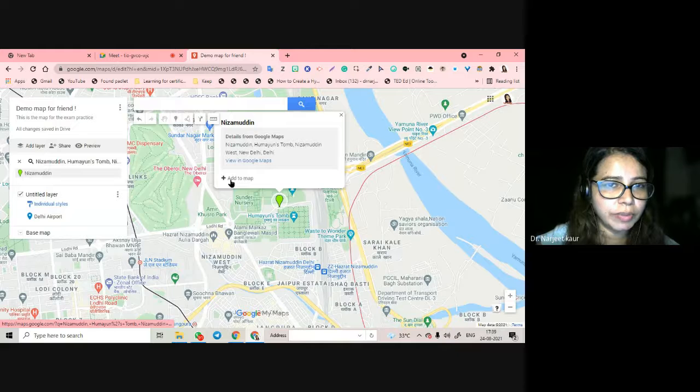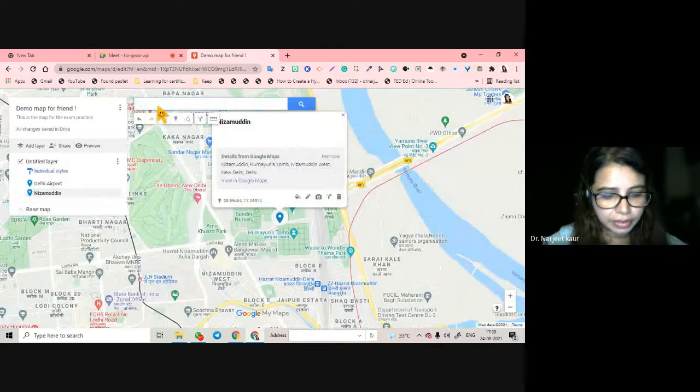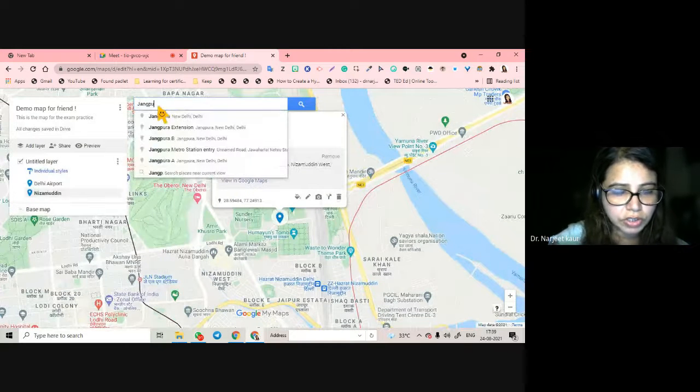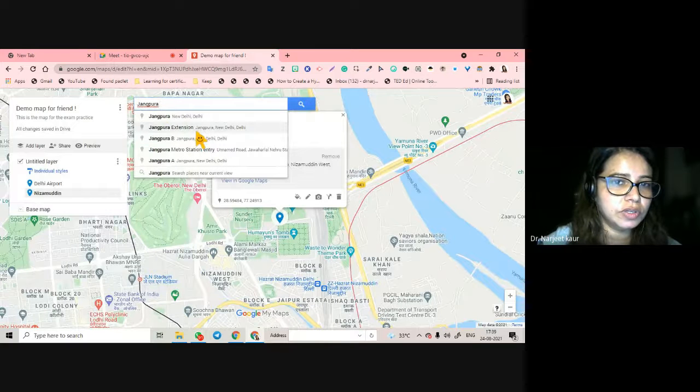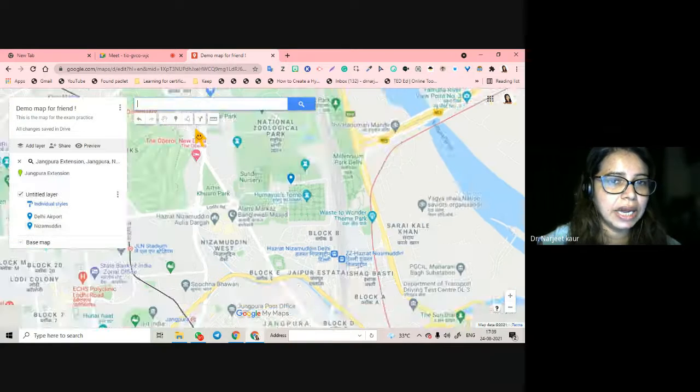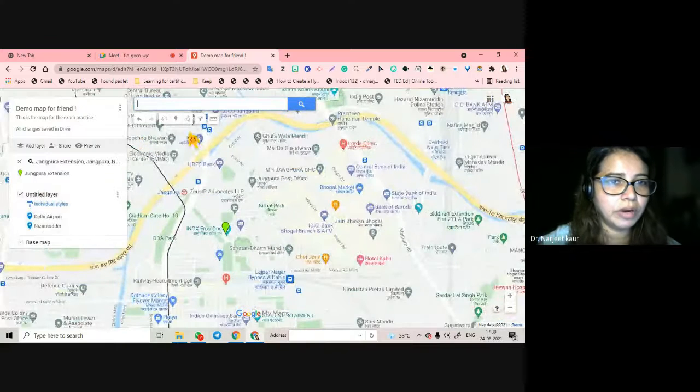Again, add this to your map. 1, 2, and then you can say you have to reach Jangpura extension, which is my place, and here we are.